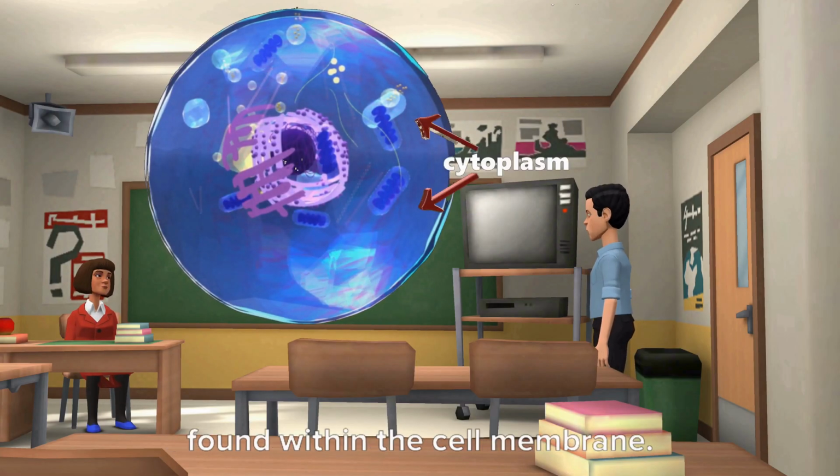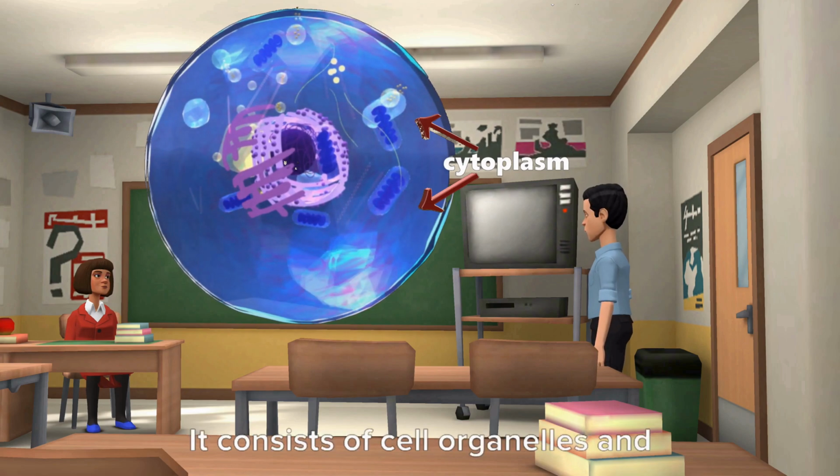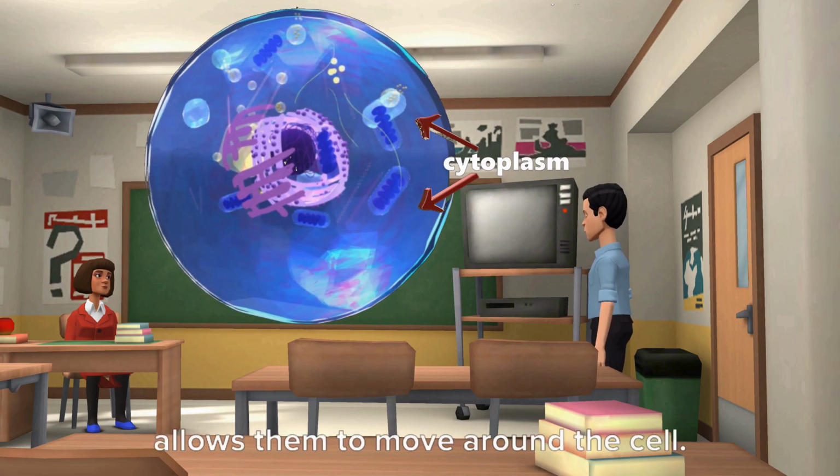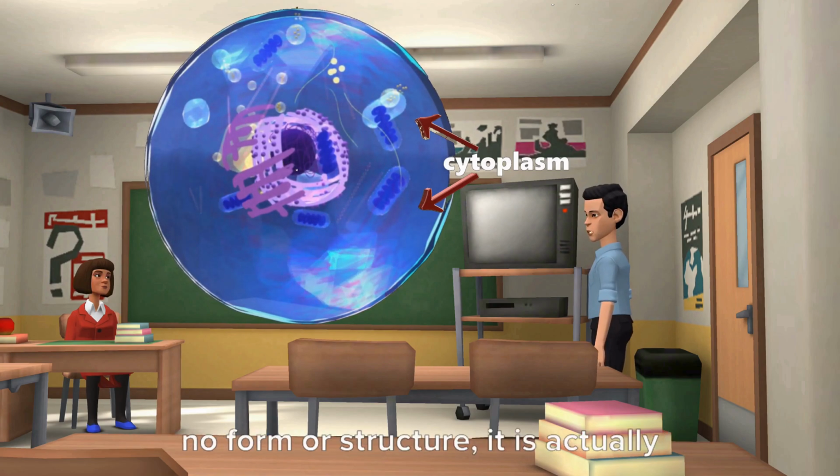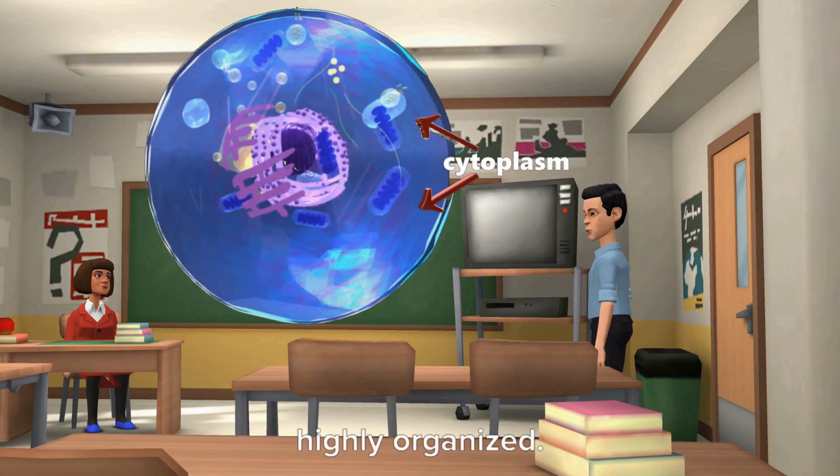Cytoplasm. It is a jelly-like structure found within the cell membrane. It consists of cell organelles and allows them to move around the cell. Although cytoplasm may appear to have no form or structure, it is actually highly organized.